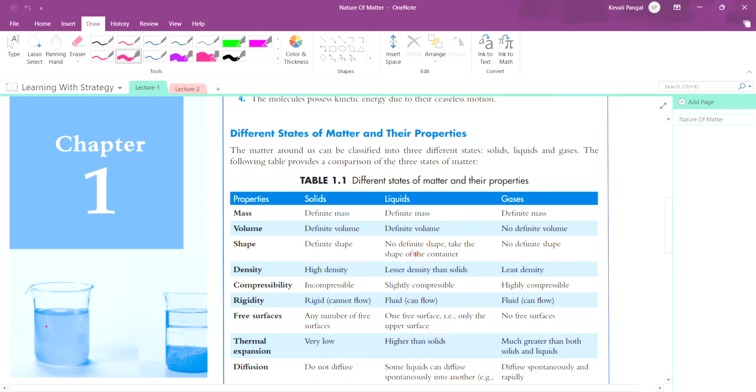Liquids do not have definite shape. They take the shape of the container. Suppose you have water in your glass and you poured that water in your bowl. You might have observed that when the water was in the glass, it took the shape of the glass, but when the water was in the bowl, it took the shape of the bowl. The water is of the same quantity but took the shape of the container when poured. Gases also have no definite shape.